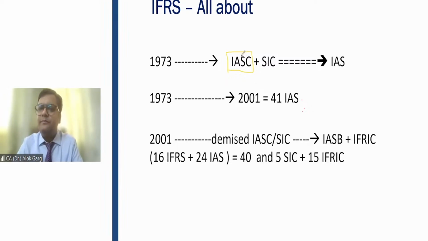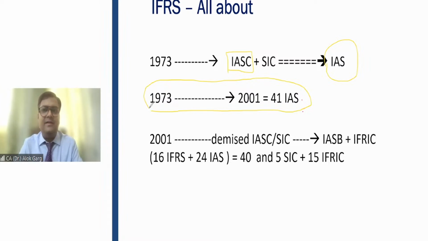Okay. So friends, in 1973, the International Accounting Standard Committee was formed to develop a global standard, which was known as International Accounting Standard, right? And friends, from 1973 to 2001, this committee issued 41 international accounting standards.